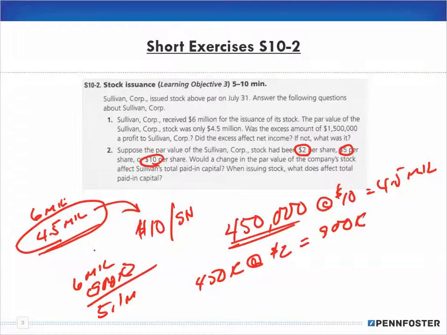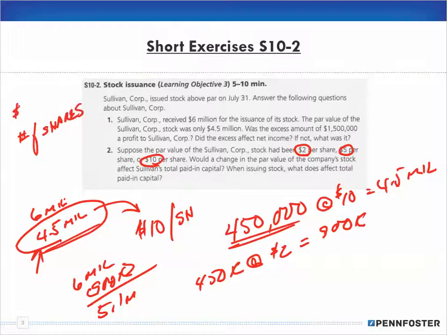So if we discount the number of shares and change the dollar value of the share, then yes, the answer in the solution manual is correct. A change in the par value doesn't affect the total paid-in capital because the par value is always going to be 4.5 million, but again, that's assuming we're keeping the number of shares the same.